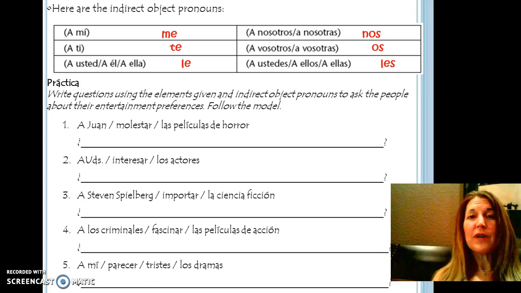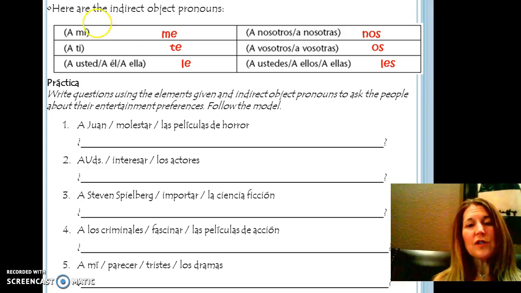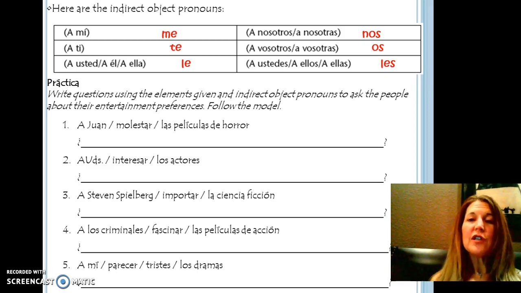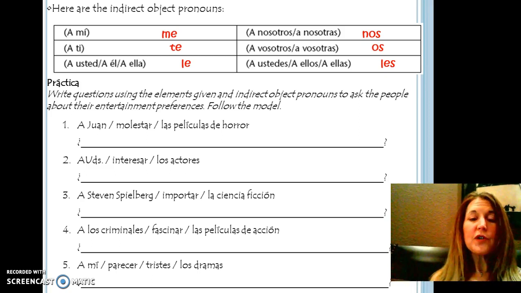So let's do some práctica. Write the questions using the elements given and the indirect object pronouns. The indirect object pronoun is not given to you. You need to put that in to ask the people about their entertainment preferences. And then you're going to follow the model. So the first one is a Juan. Well, a Juan is like saying a él.